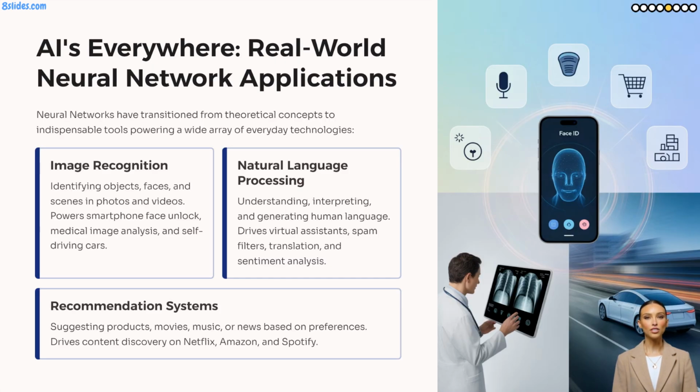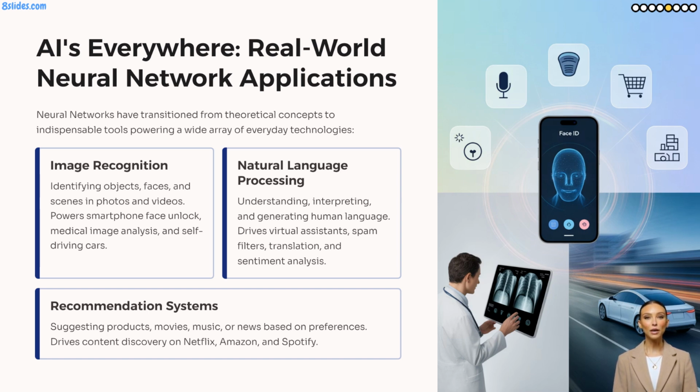Neural networks are not just theoretical concepts. They are the unseen engines driving many of the smart technologies we use daily. When your smartphone unlocks with your face, that's a neural network performing complex image recognition. When you ask your smart speaker a question, speech recognition and natural language processing, both powered by NNs, are at work. Ever wonder how Netflix knows exactly what movie to suggest next, or how Amazon recommends products you actually want?